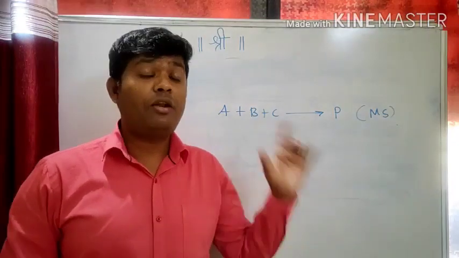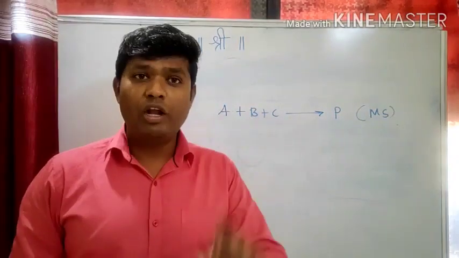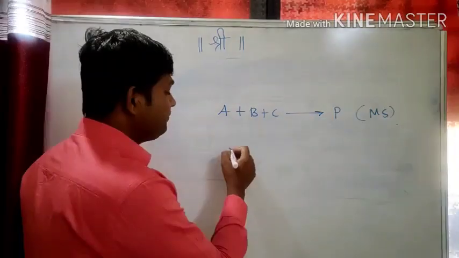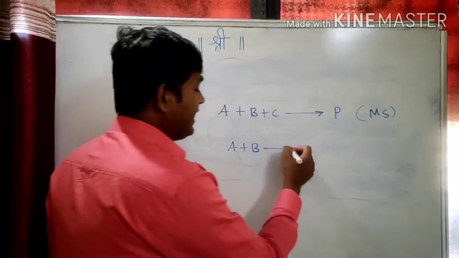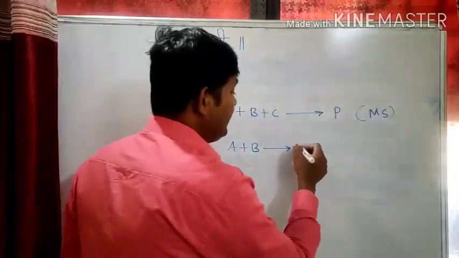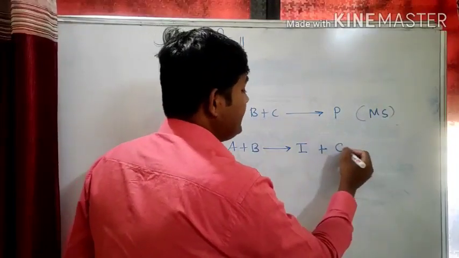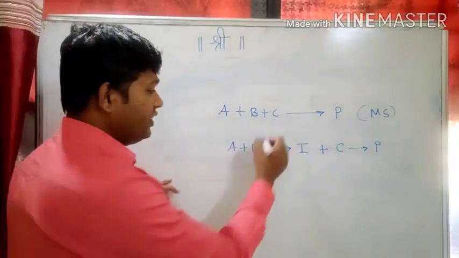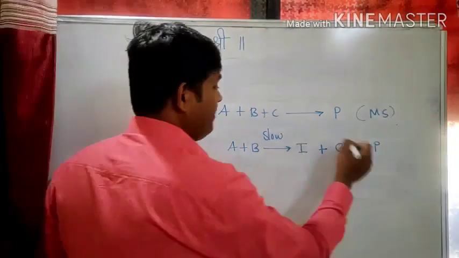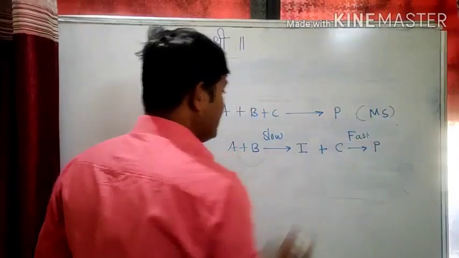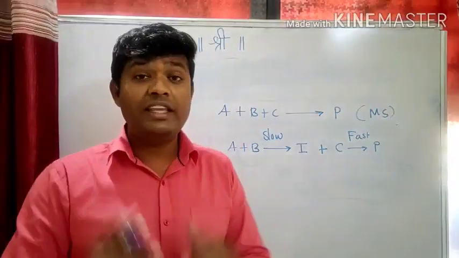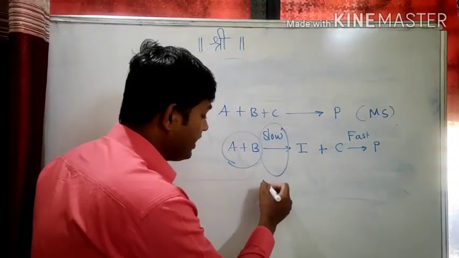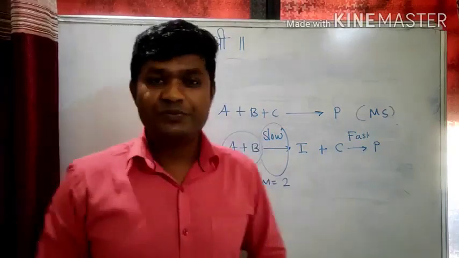We cannot guess the molecularity directly by looking at the number of molecules. Again, we have to predict the slow step of the reaction. Assume that A plus B react with each other to form intermediate I, which reacts with C to form product P. This is the pathway of the reaction; the first step is the slow step and the second is the fast step. See how many molecules are involved in the slow step. In the slow step, how many molecules are involved? Two molecules are involved, so the molecularity is 2.